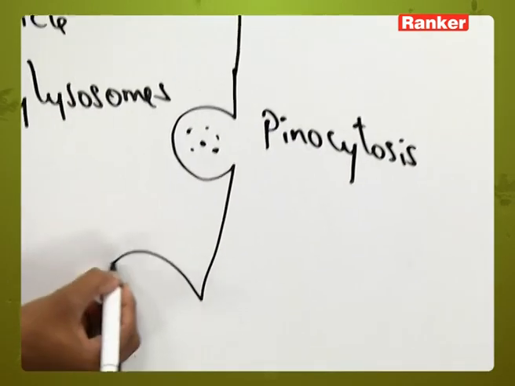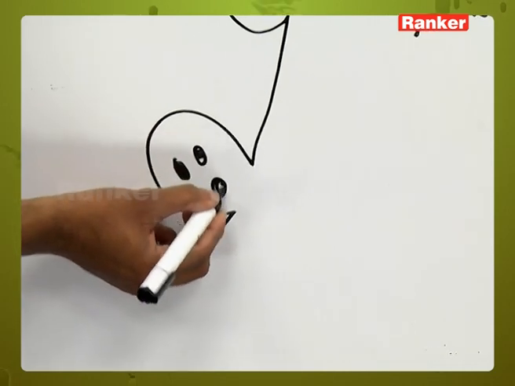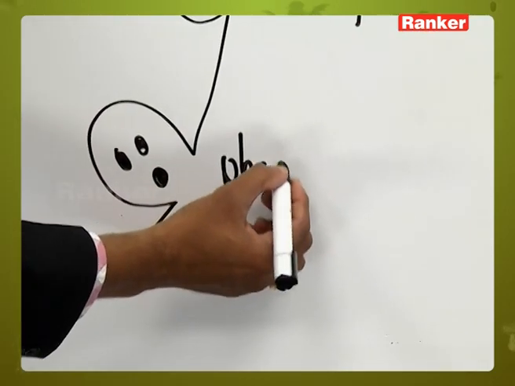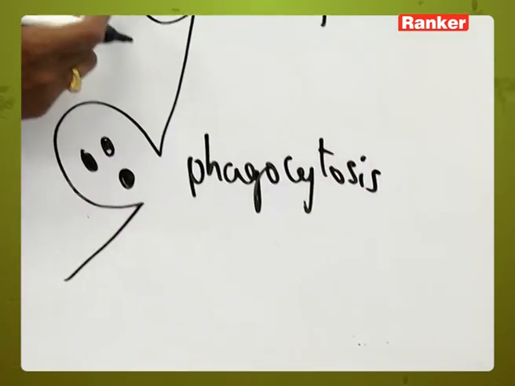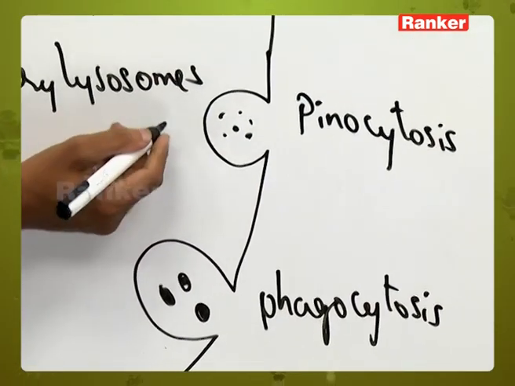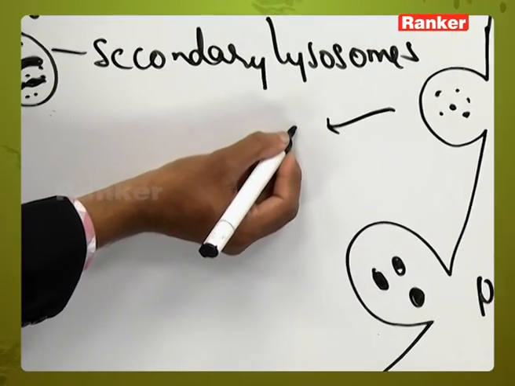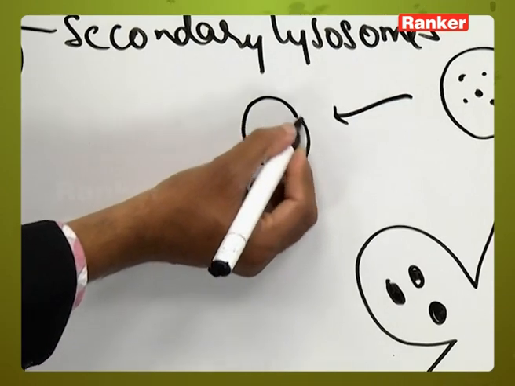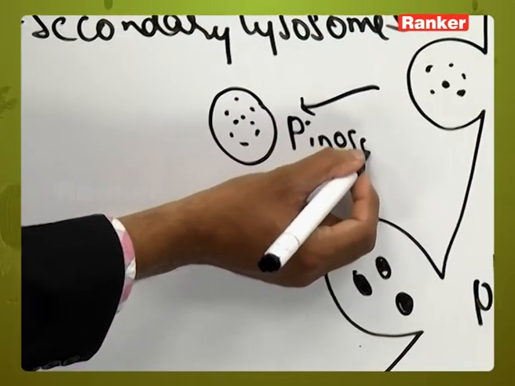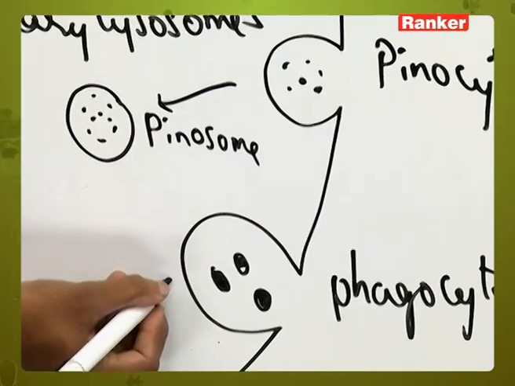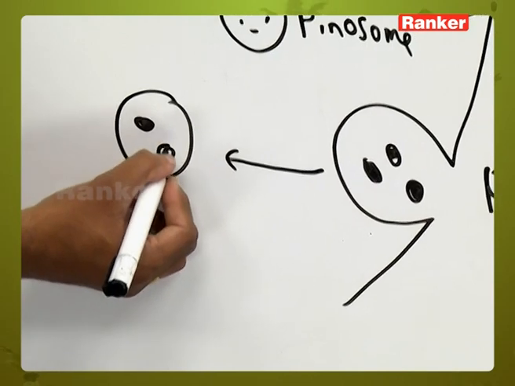Or we are showing any solid particle which is coming into the cell. So we call this phagocytosis. And because of pinocytosis, a vacuole-like structure will be formed. So we call this a pinosome. And this solid material containing one is called a phagosome.